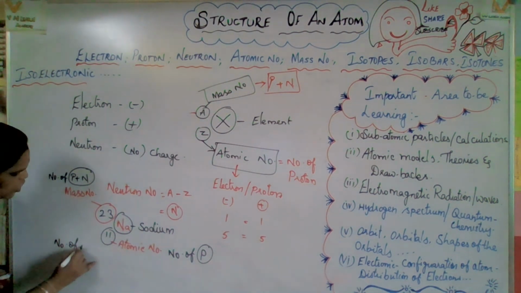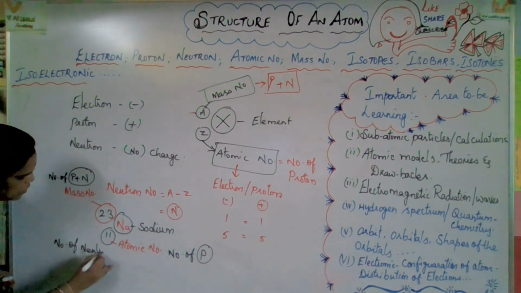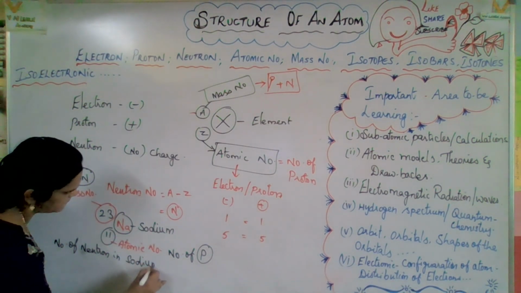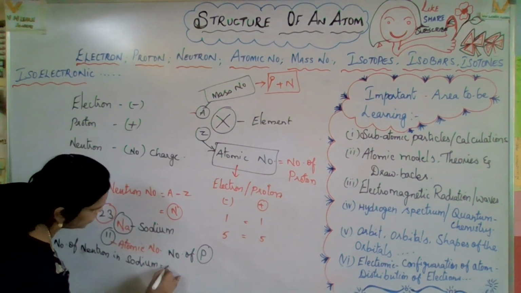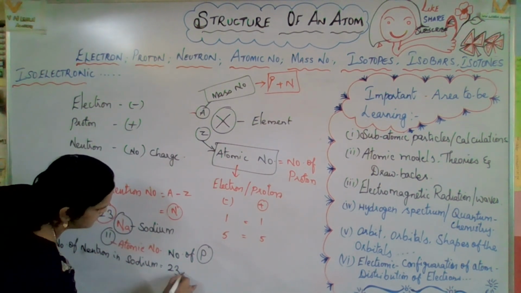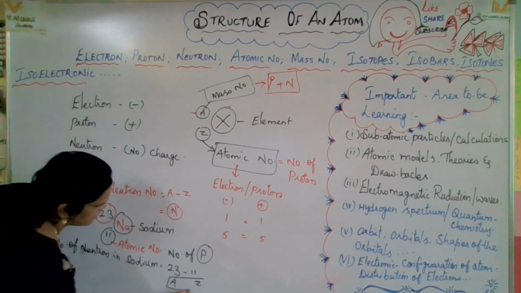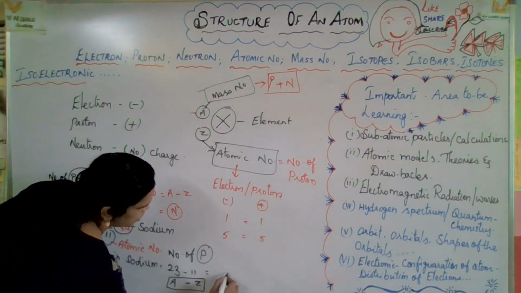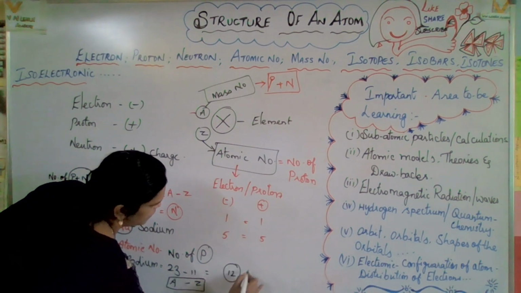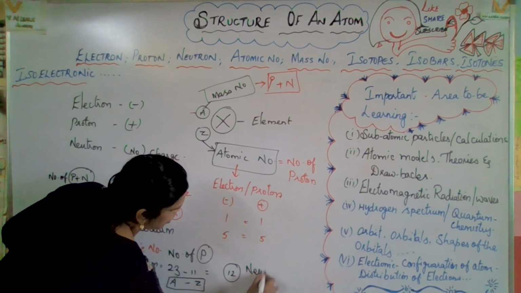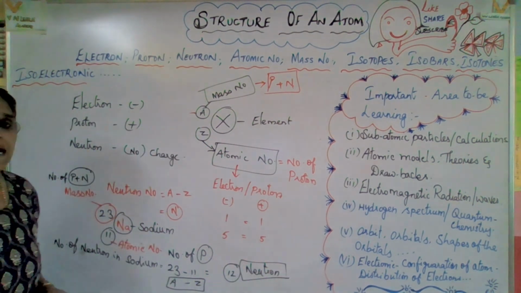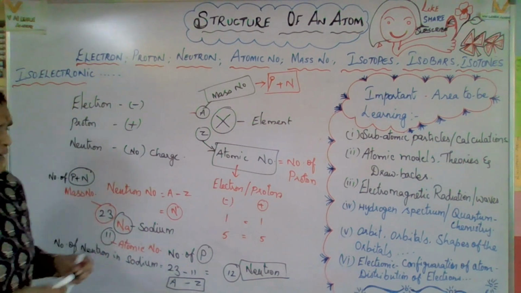So the number of neutrons in sodium is equal to what? 23, that is A, minus Z, that is 11. A minus Z. So how many will you get? You will get 12. So 12 is the number of neutrons. That's all. 12 is the number of neutrons. Hope you're clear with it.